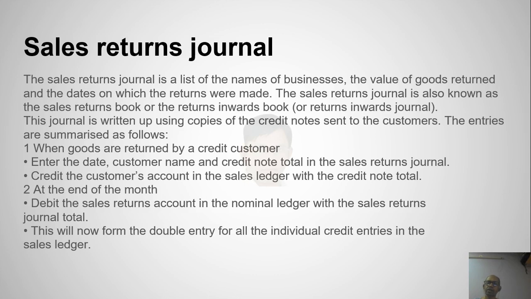When goods are returned by a credit customer, enter the date, credit customer name and credit note total in the sales return journal. Credit the customer's account in the sales ledger with the credit note total. At the end of the month, debit the sales return account in the nominal ledger with the sales return journal total. This will now form the double entry for all individual credit entries in the sales ledger.